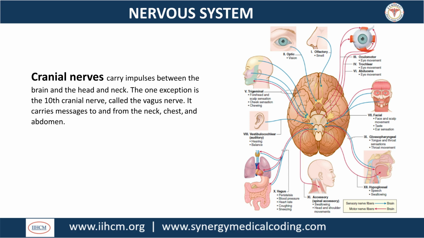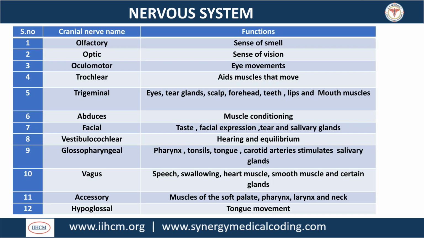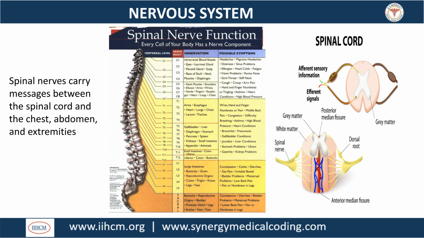The exception is the 10th cranial nerve, the vagus nerve, which also carries messages to and from the neck, chest, and abdomen. This image highlights the 12 pairs of cranial nerves and their corresponding functions, illustrating their paths to various organs and structures throughout the body. Spinal nerves carry messages between the spinal cord and the chest, abdomen, and extremities. The images illustrate the spinal nerves and their connections throughout the body's dermatomes and muscle groups.